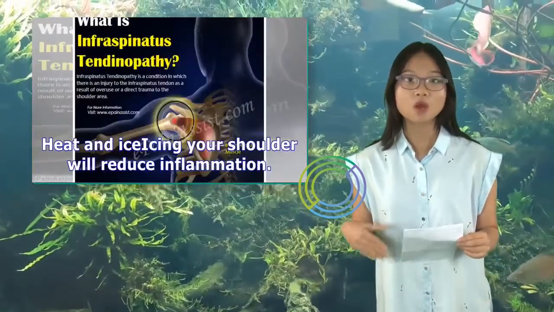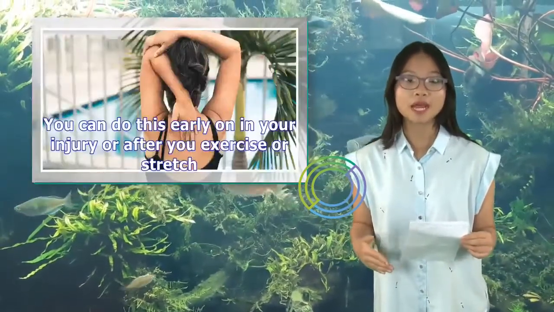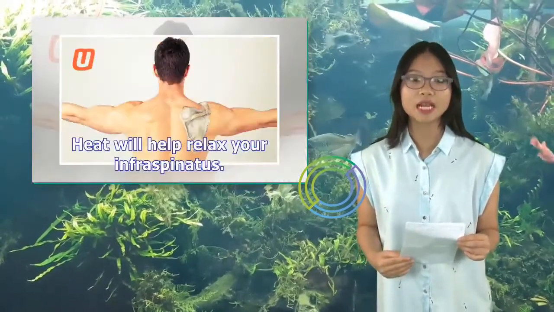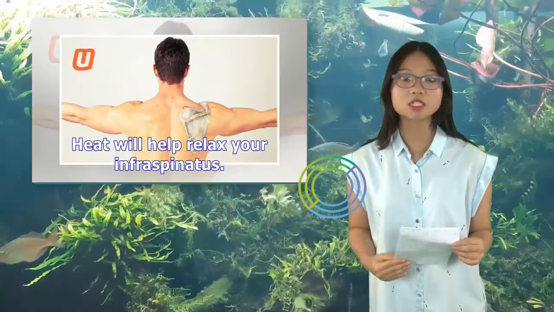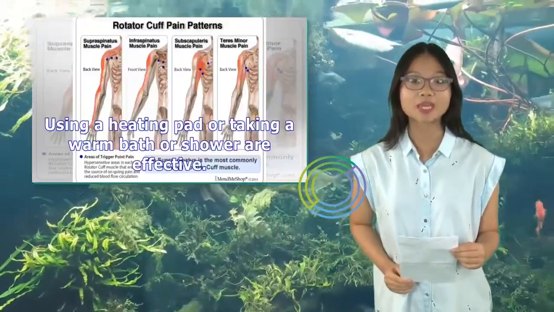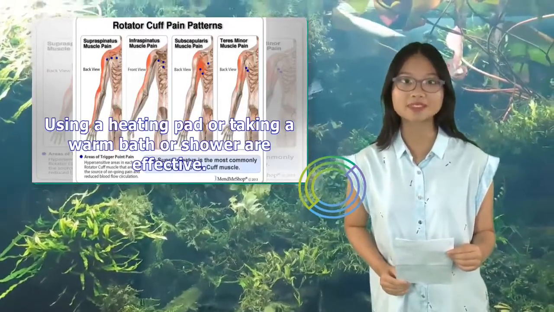Heat and ice. Icing your shoulder will reduce inflammation. You can do this early on in your injury or after you exercise or stretch. Heat will help relax your infraspinatus. You should apply heat before stretching or exercising. Using a heating pad or taking a warm bath or shower are effective.